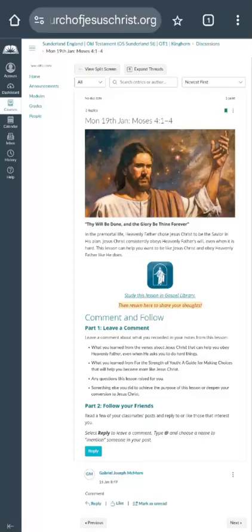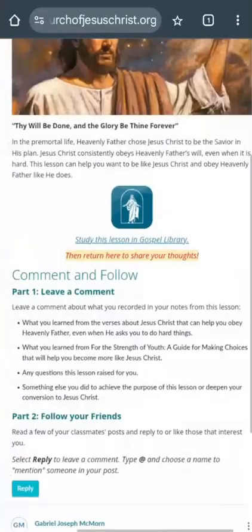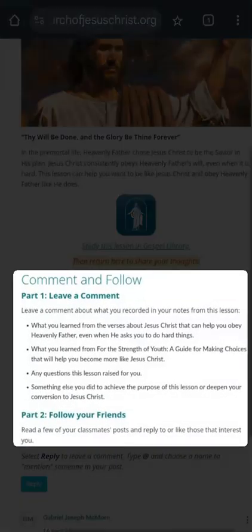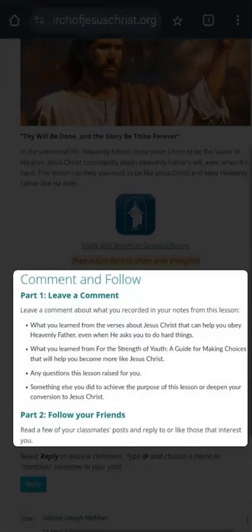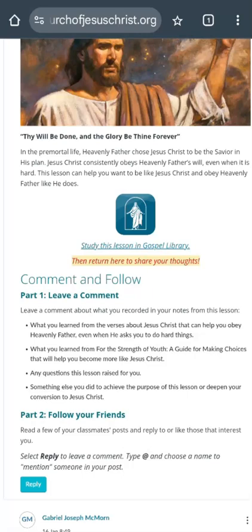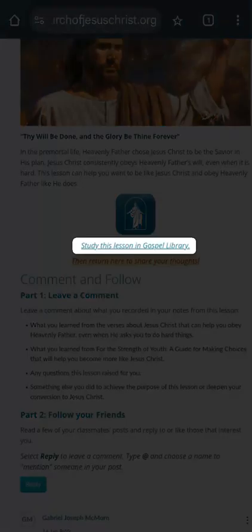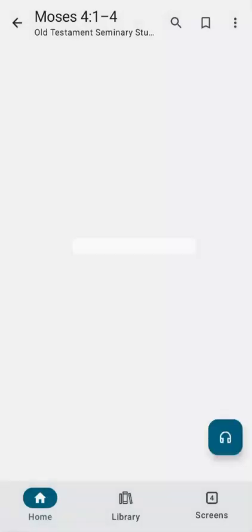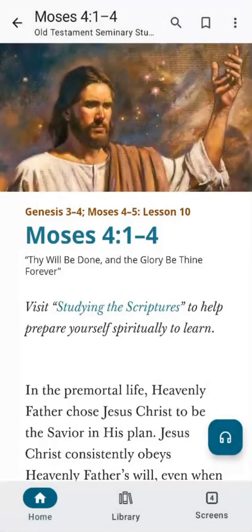And what you're going to be asked to share thoughts on, if I zoom in, it says here, leave a comment, and then there's bullet points of different thoughts you might want to share. And this mirrors what's in the content of the lesson. So if I study this lesson in the Gospel Library, I'm going to click that link now, and it will open up my Gospel Library app on the right day.